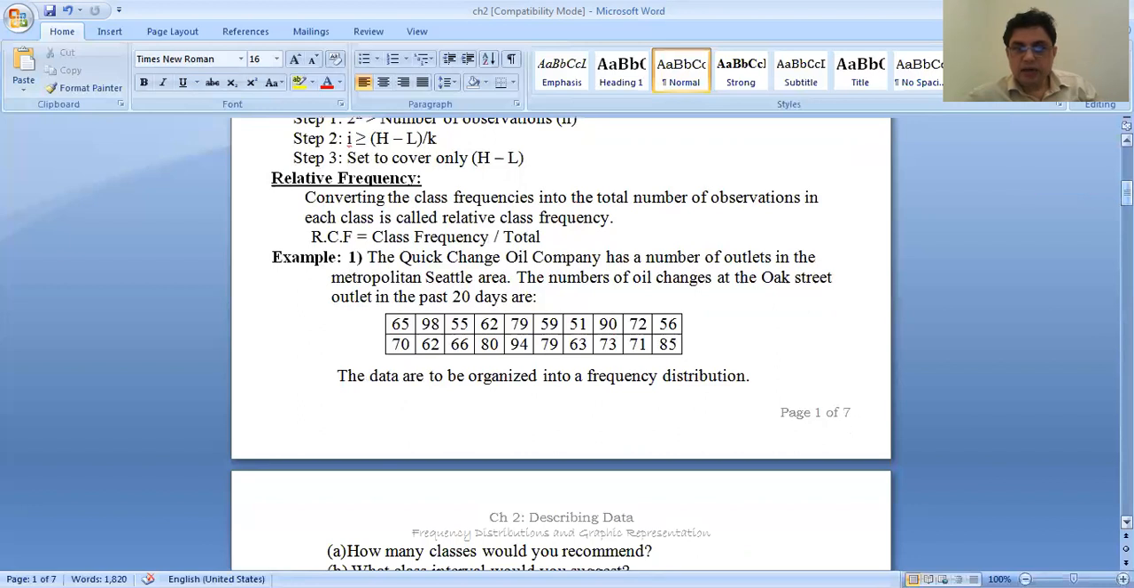Here is the example. A quick change oil company has a number of outlets in the metropolitan area. The number of oil changes at the Oak Street outlet in the past 20 days are these values. We have 20 data points, 1, 2, 3, 4, 5, 6 like that, up to 20. We have exactly 20 data.